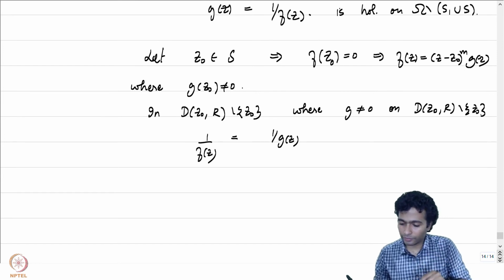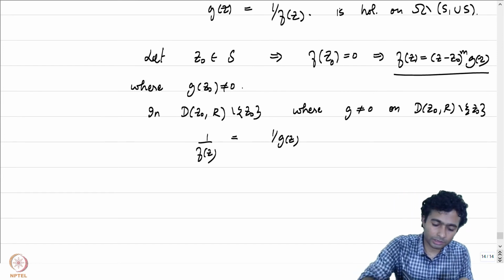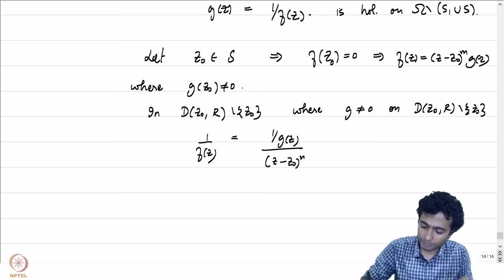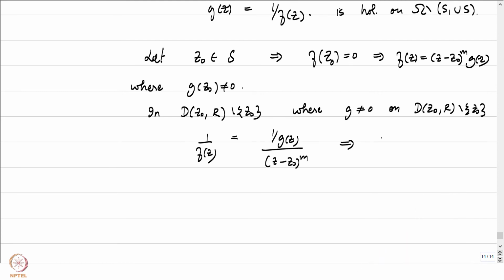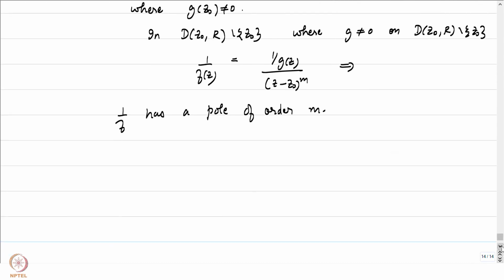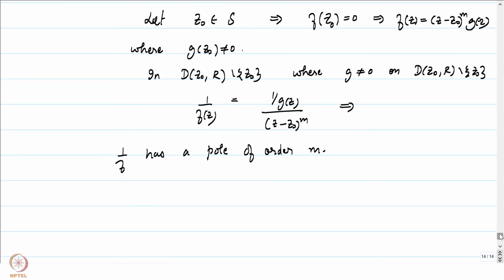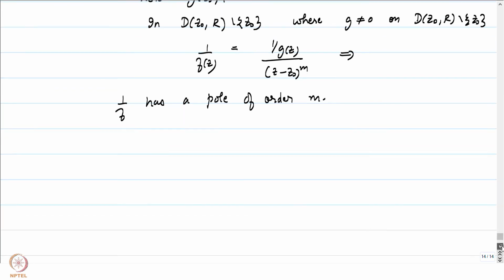And 1 by f of z, by manipulating this, is going to be 1 by g of z by z minus Z0 to the power m, which tells us that 1 by f has a pole of order m, where m is the order of the 0 of f at Z0. So for every point in S1, that's going to be a pole of the function 1 by f. That's a good observation to keep in mind.